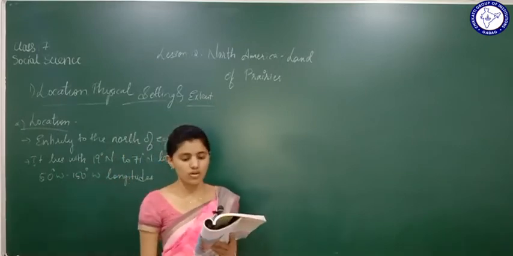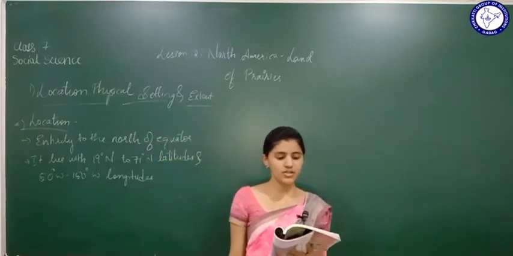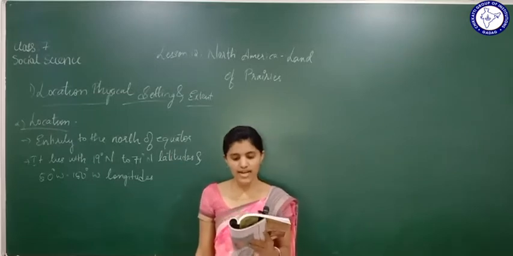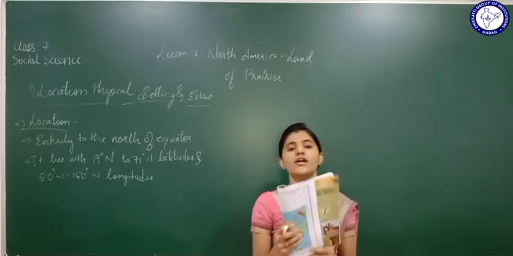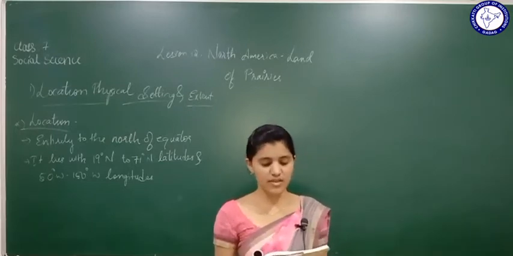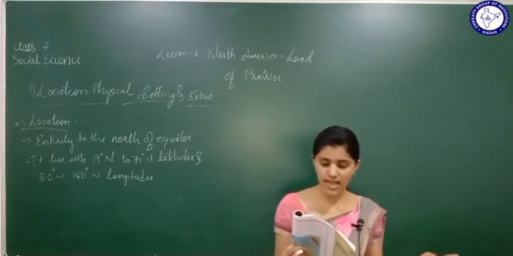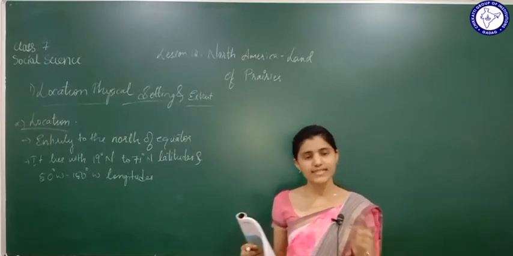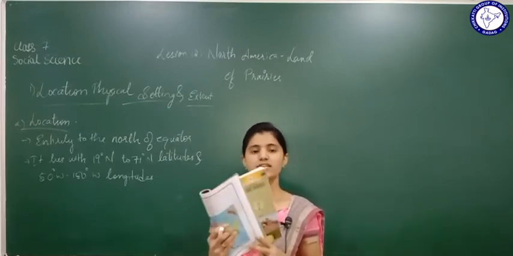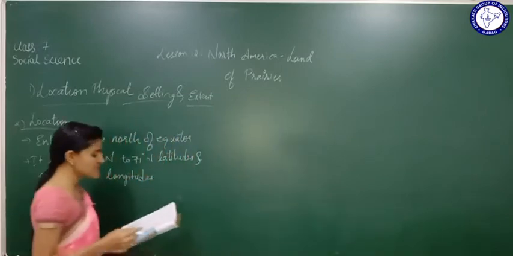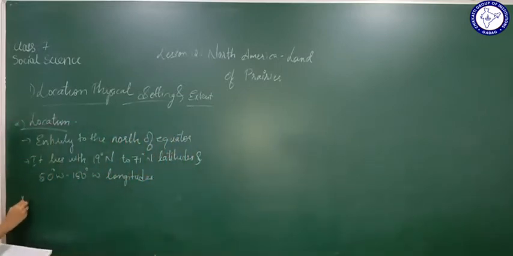The Tropic of Cancer passes through the continent in the south and the Arctic Circle in the north. See, this is the location. The Tropic of Cancer passes through the continent in the south and the Arctic Circle is in the north of this North America. Okay. This is all about the location.